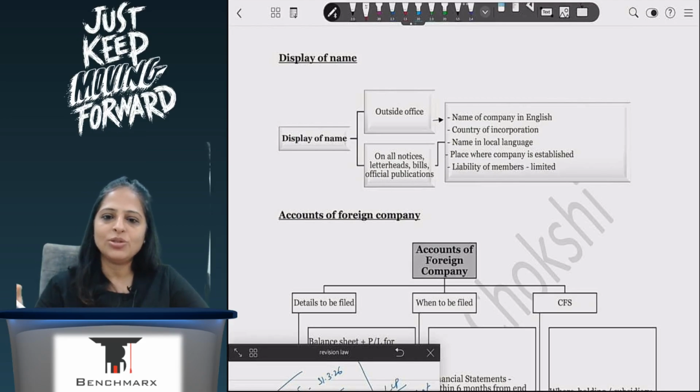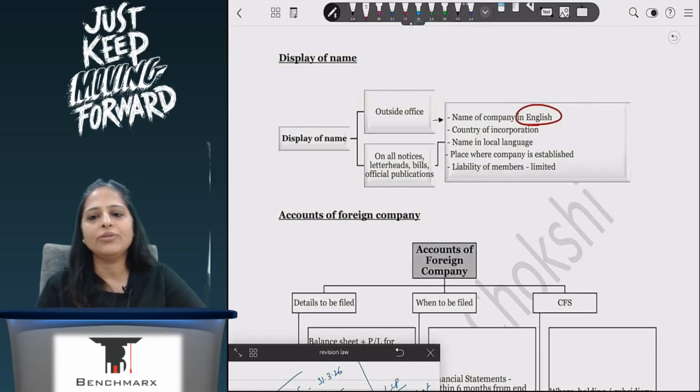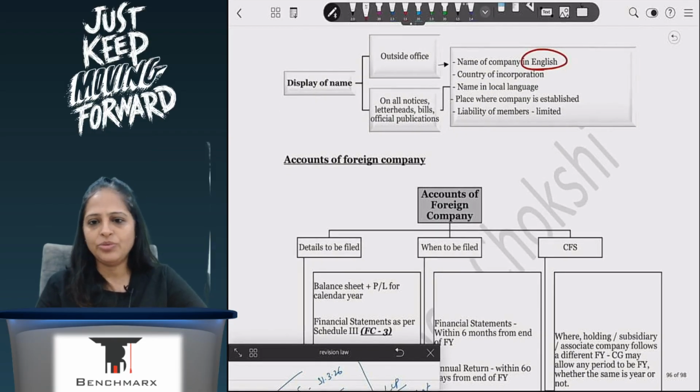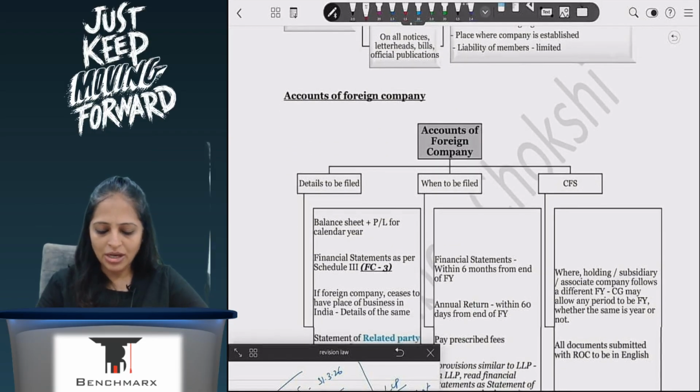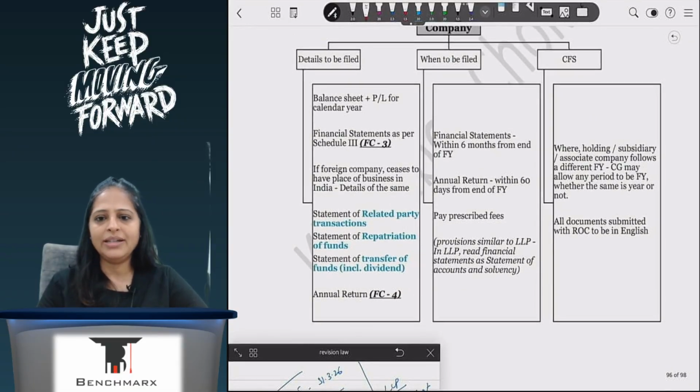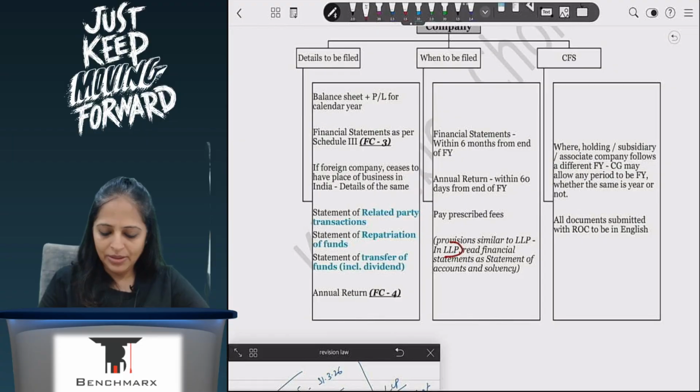Similarly, a foreign company has to comply with the same provision, and they will also have to give their name. If their name is not in English, then they will have to convert it into English or into the local language which is there. So that same provision will be applicable. Now, accounts of foreign company are a little different. It is similar to your LLP. So I've written it is similar to the LLP form of organization. So here, what are the details?